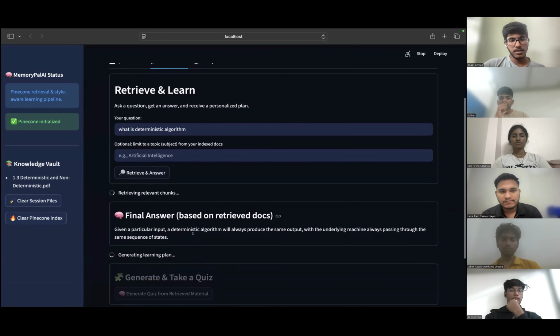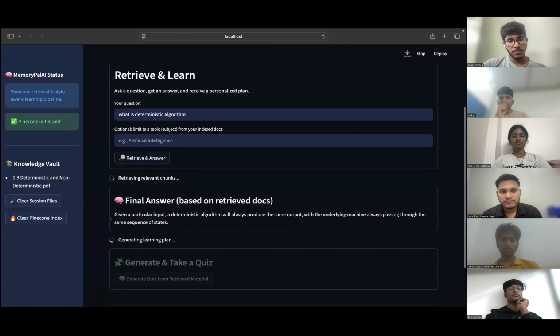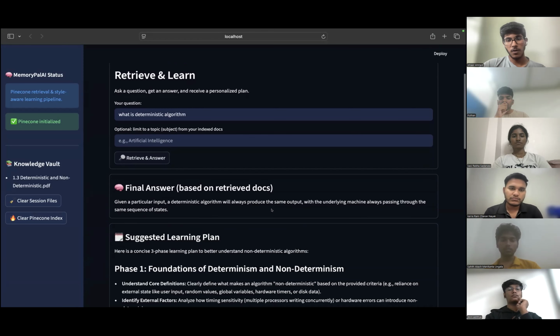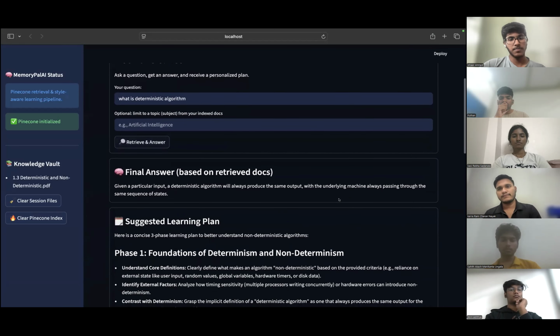Here we can see we got our final answer based on the retrieved documents. The answer is: given a particular input, a deterministic algorithm will always produce the same output, with the underlying machine always passing through the same sequence of states.